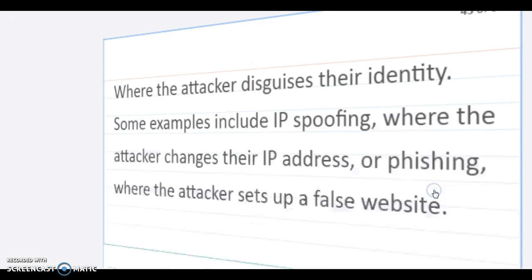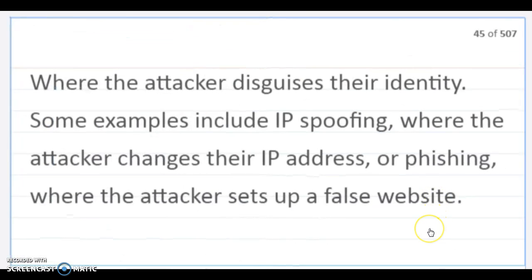Spoofing. Where the attacker disguises their identity. Some examples include IP spoofing, where the attacker changes their IP address, or phishing, where the attacker sets up a false website.